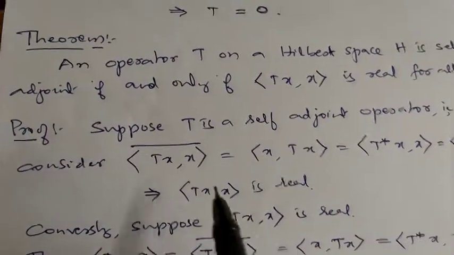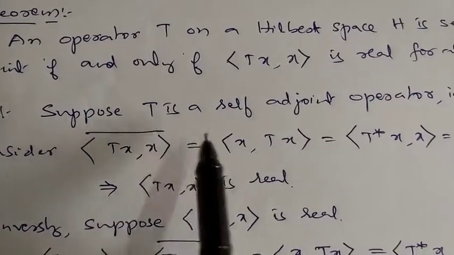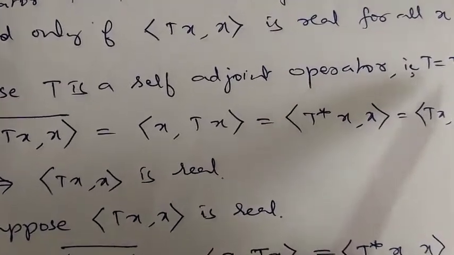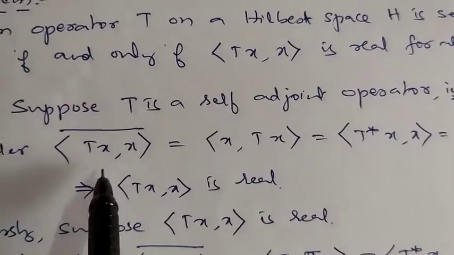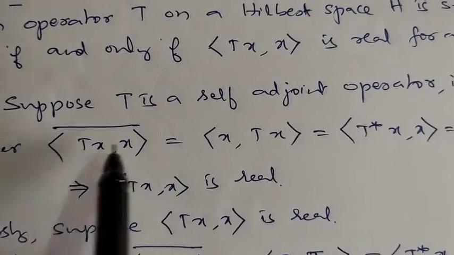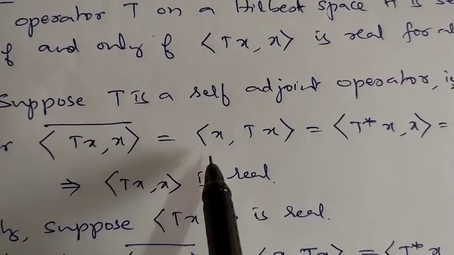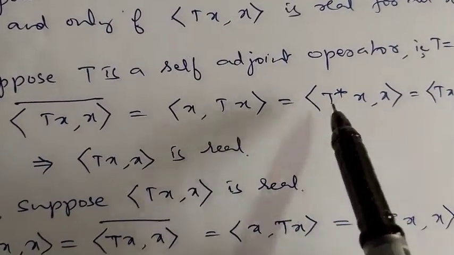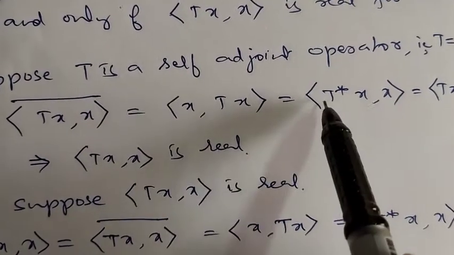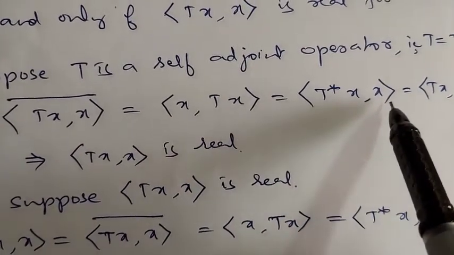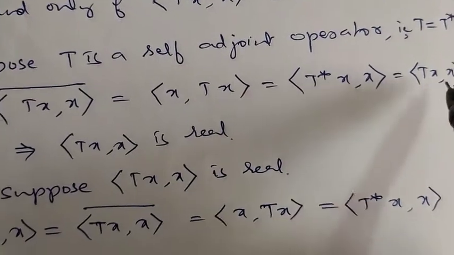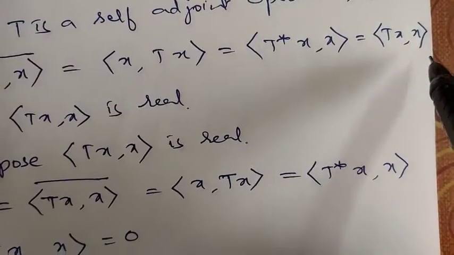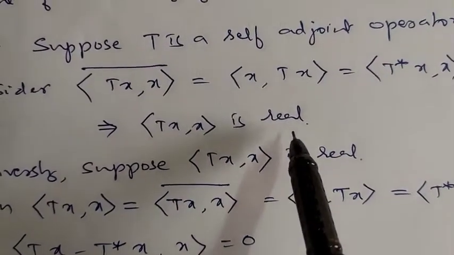Let's come to the proof. Suppose T is a self-adjoint operator. T is a self-adjoint operator means T is equal to T star. Now we consider the conjugate of the inner product of T(x), x. By the definition of an inner product, this is equal to the inner product of x, T(x). If we transfer this T, it becomes the inner product of T star of x, x, but T star is the same as T, so the conjugate of the inner product of T(x), x is equal to the inner product of T(x), x, meaning it is real.